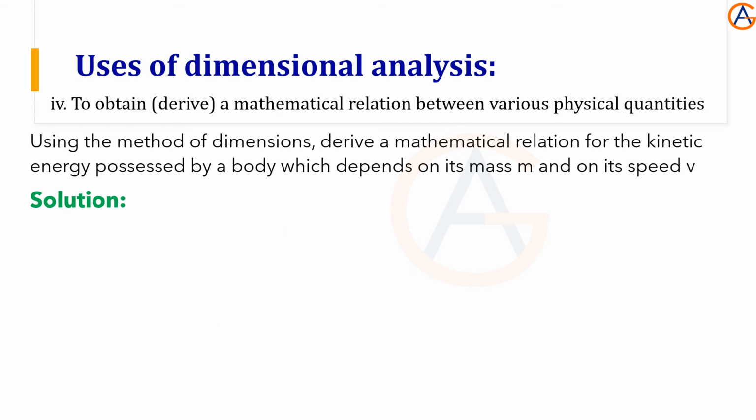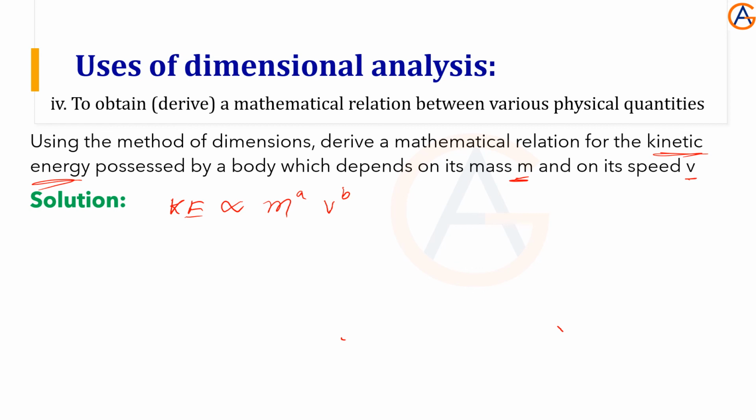One more. Using the method of dimensions, derive a mathematical relation for the kinetic energy possessed by a body which depends on its mass and its velocity, speed. So here we have to derive the expression for kinetic energy. This kinetic energy depends on two things: one is the mass, the second one the velocity. We don't know the powers, so we can write m power A, velocity power B, like this.